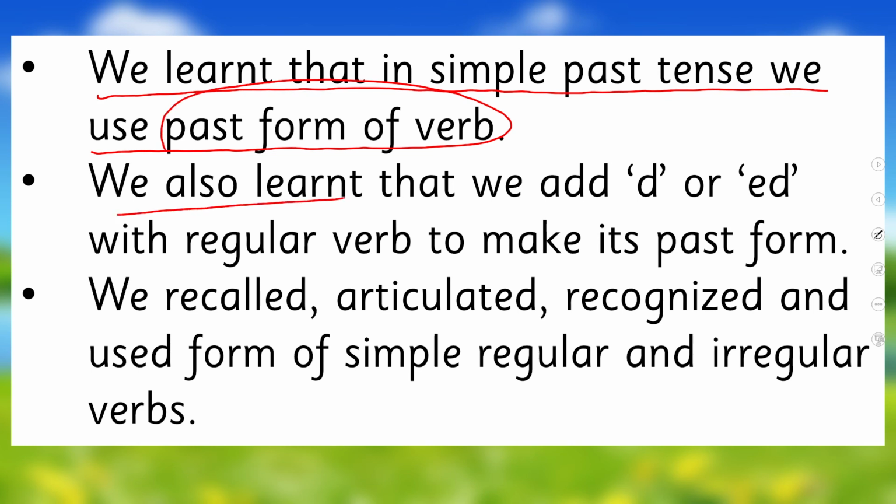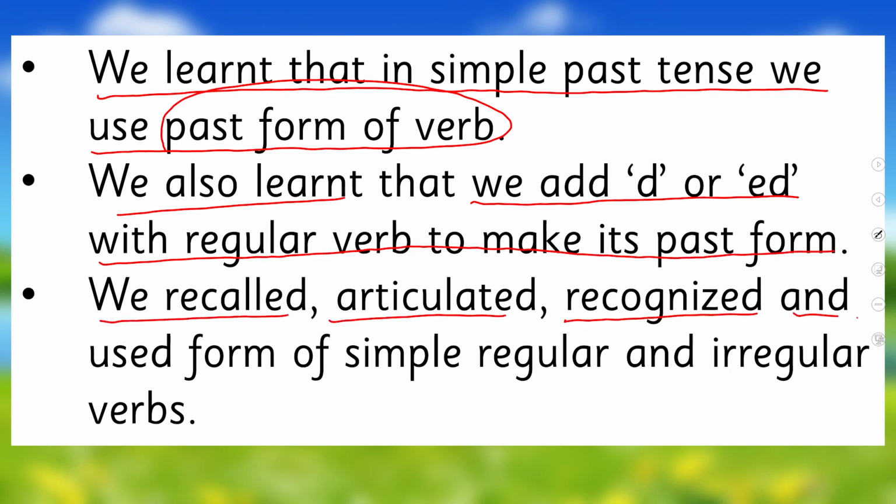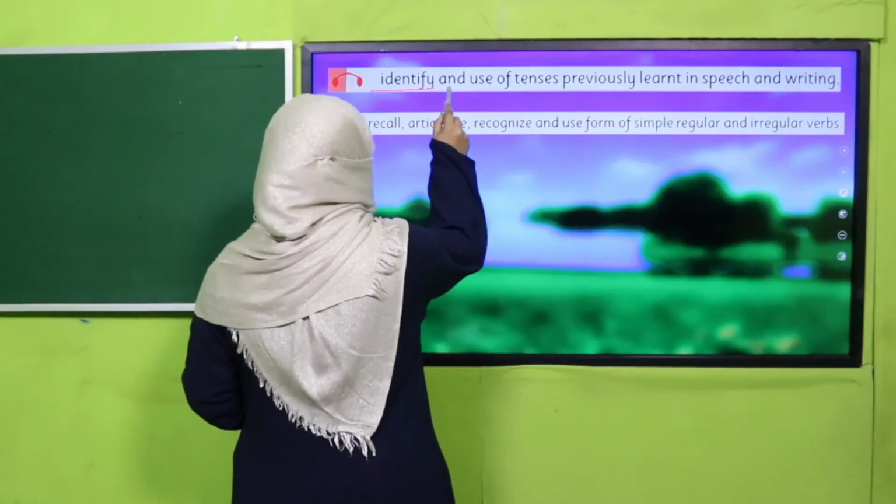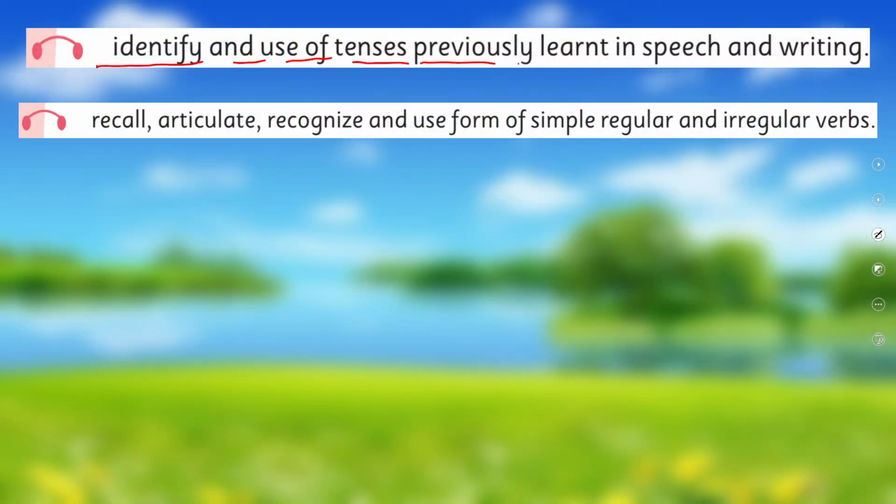And we also learned that we add D or ED to the regular verb to make its past form. We recalled, articulated, recognized, and used forms of simple, regular, and irregular verbs. So, in this way, we achieved our SLOs: to identify and use tenses previously learnt in speech and writing, and to recall, articulate, recognize, and use forms of simple, regular, and irregular verbs.